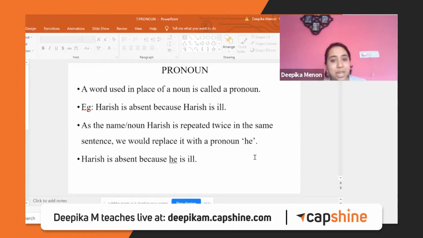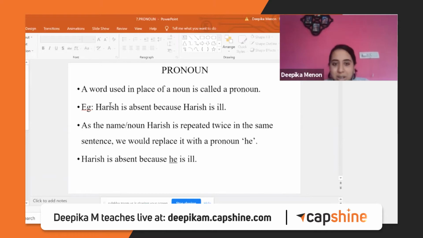Harish is absent because Harish is ill. Example. As the name or noun Harish is repeated twice in the same sentence, we would replace it with a pronoun, he, because Harish is a boy. If we learn pronouns properly, we avoid repeating the nouns again and again. We can replace the noun with a proper pronoun. That is the reason we need to learn pronouns very well. Harish is absent because he is ill.